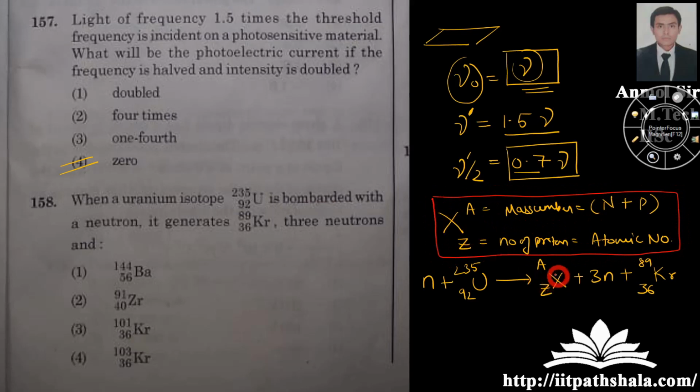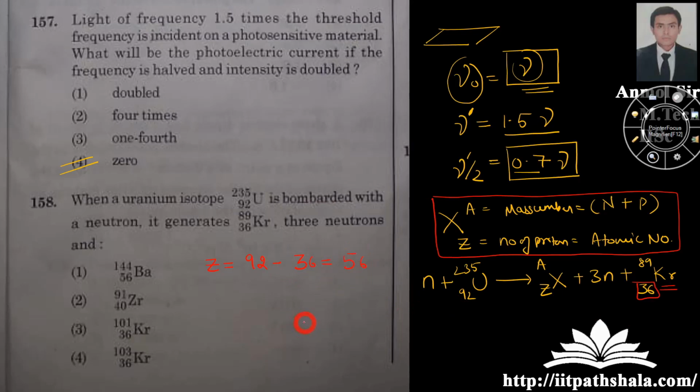You have to find the value of A and Z. Now as I know that matter can neither be created nor be destroyed, I can say from here that Z, the number of protons, will neither be created nor be destroyed. Okay, so 92 minus the number of protons given to this element over here. Okay, 92 minus 36, I'll be having 56.